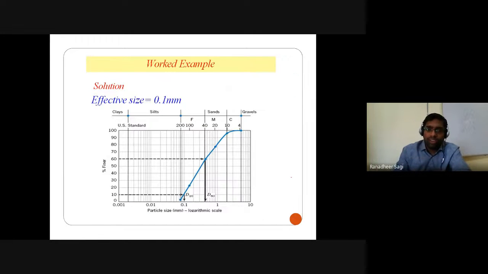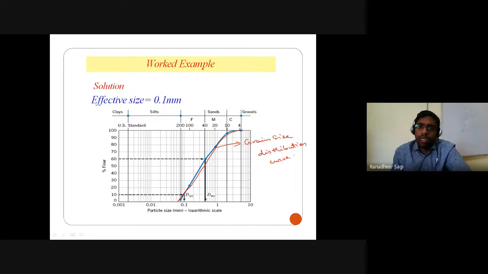So with that information, when we plot a graph, let's say we get a graph like this. And that curve, what we are getting here, is what we call your grain size distribution curve. Okay, this curve we have got is nothing but your grain size distribution curve. And from this grain size distribution curve, I can determine your D10 value of the soil, D30 value of the soil, and D60 value of the soil.